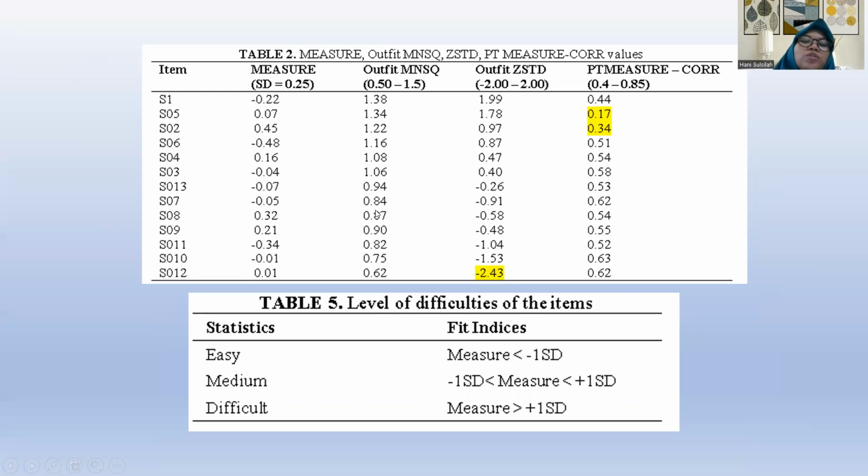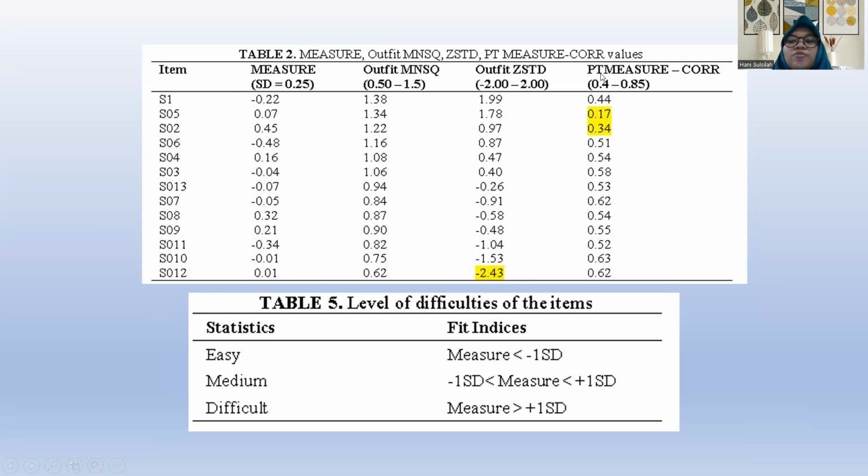We can see all of the items have values in this range, so this instrument is good enough for measuring computational thinking. And the outfit ZSTD in item number 12 is below minus 2.0, so the characteristic of item number 12 is too predictable.